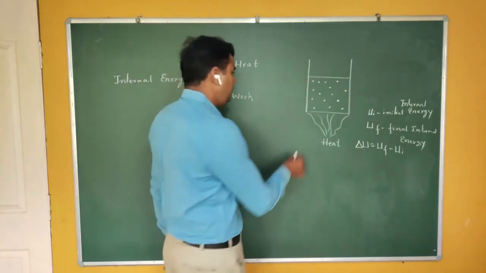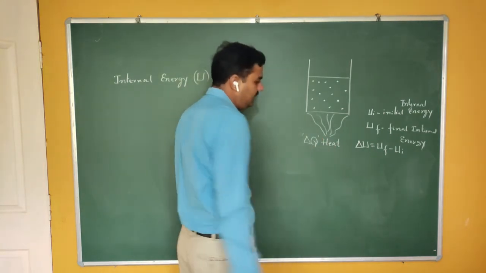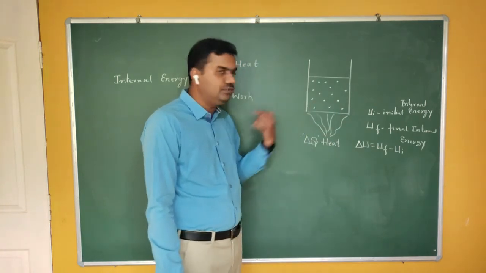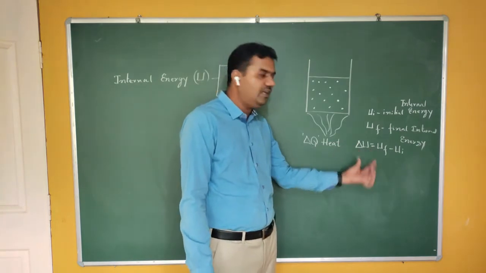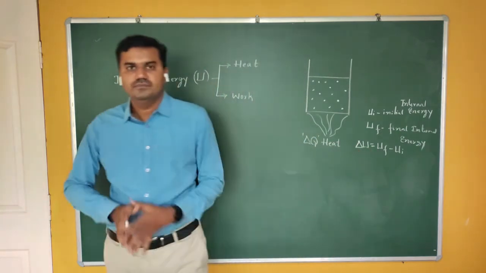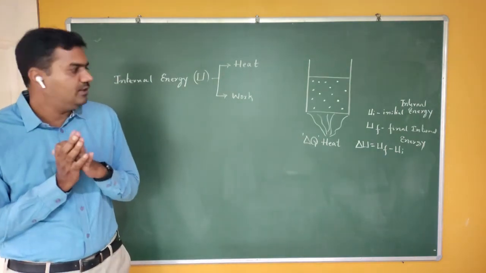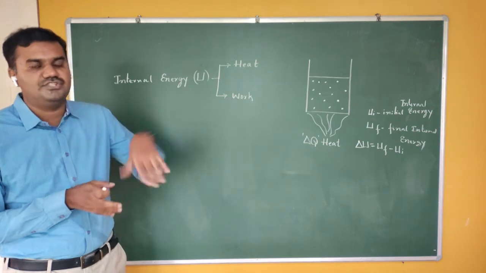Whatever heat is supplied, I take that quantity as delta Q. When you give some amount of heat to the system, its internal energy increases. Are you getting me? So this is one possible way to increase the internal energy.